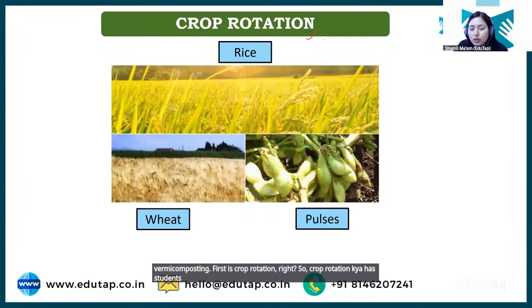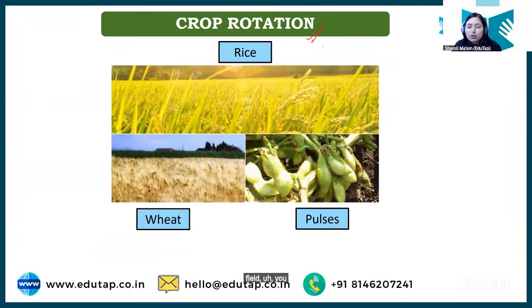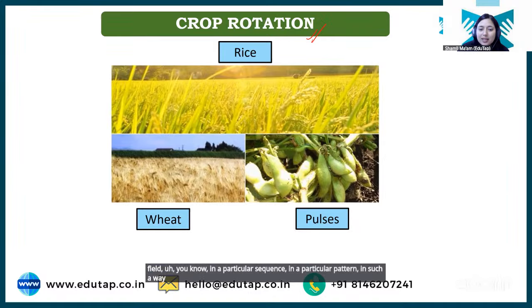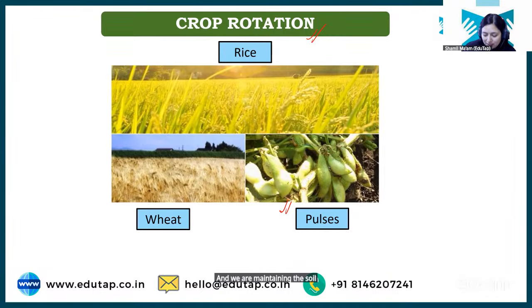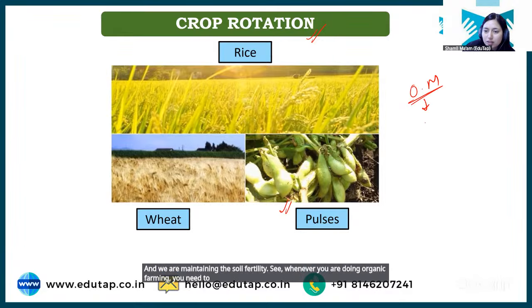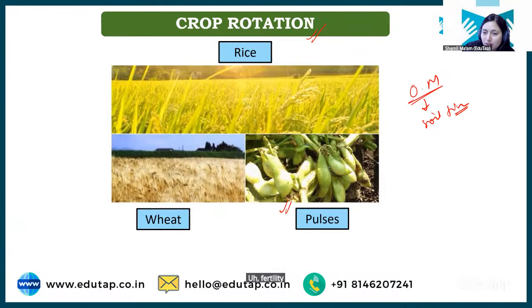It is when we rotate crops on the field in a particular sequence, in a particular pattern, in such a way that we include pulses or any nitrogen-rich crop, and we maintain the soil fertility. Whenever you are doing organic farming, you need to make sure that soil fertility is not deteriorated.